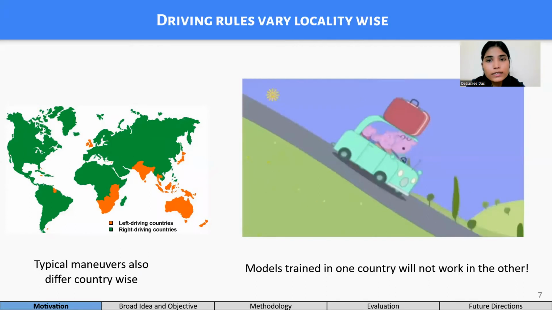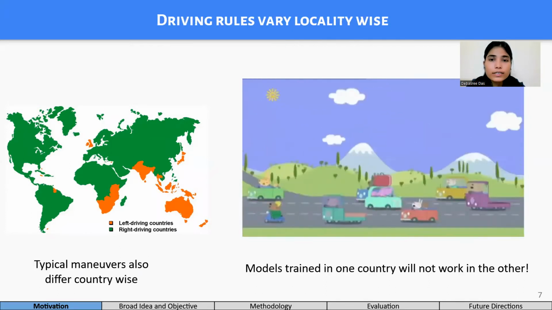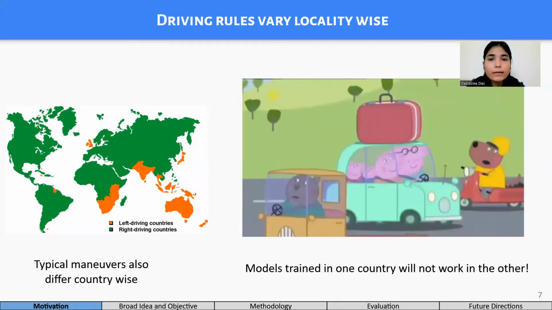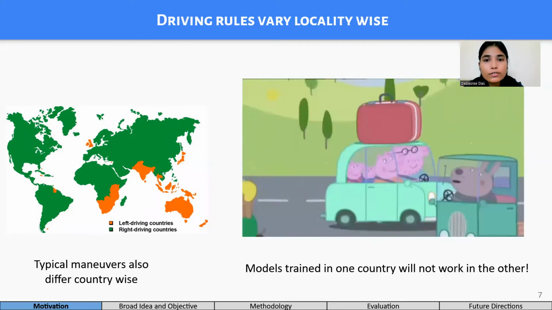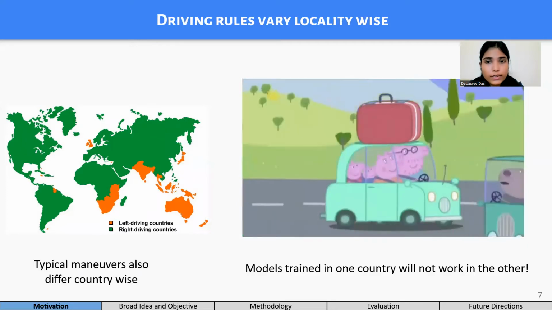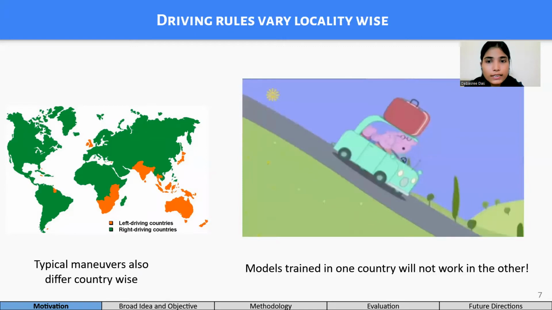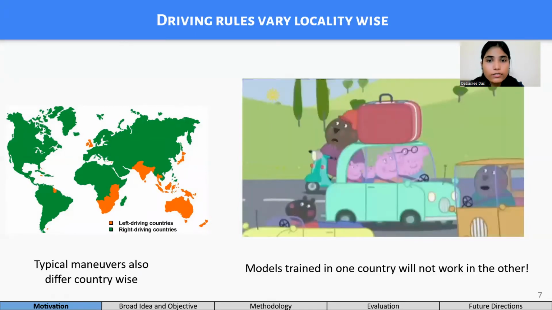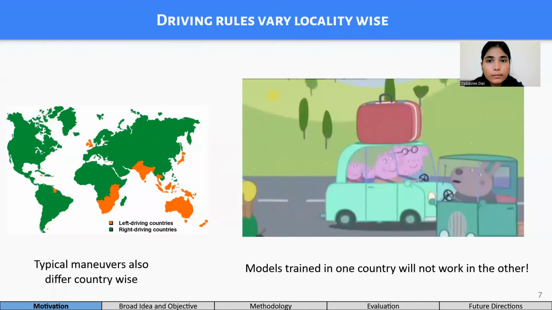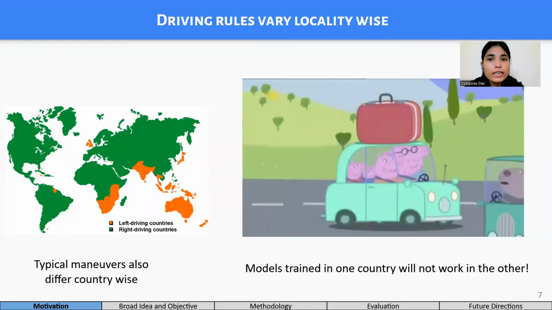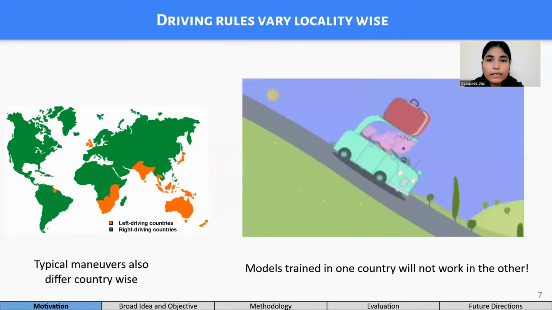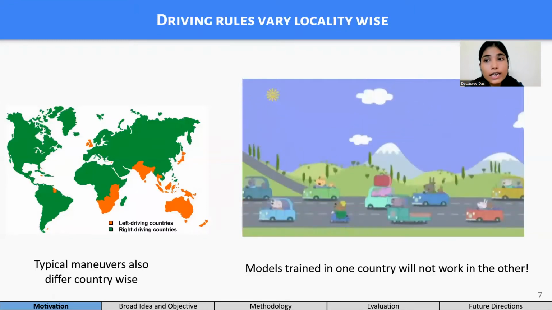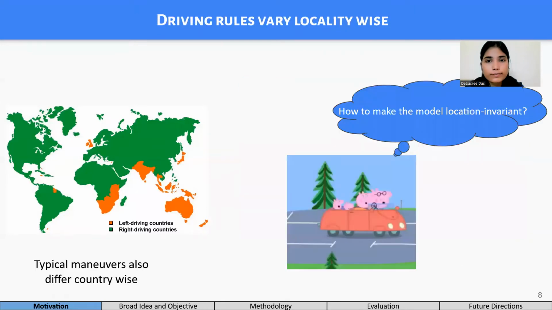For example, suppose overtaking in one country is a usual practice and comes under safe maneuver due to the non-crowded traffic. But it does not mean that in another traffic-congested country, it will be considered as safe. So if we make a driving score prediction model based on the former country, it may not correctly estimate the driving score in the latter country due to the diversity in driving signatures.